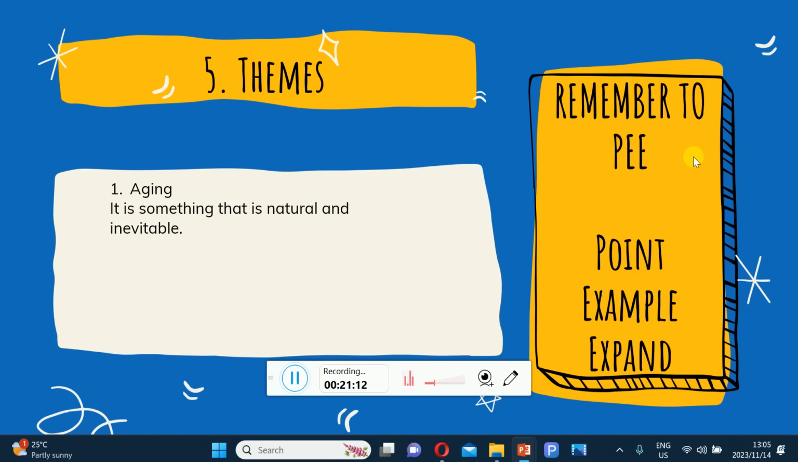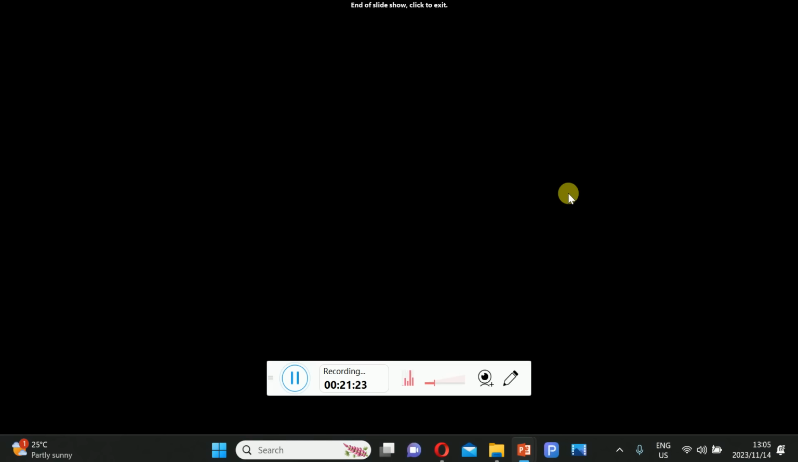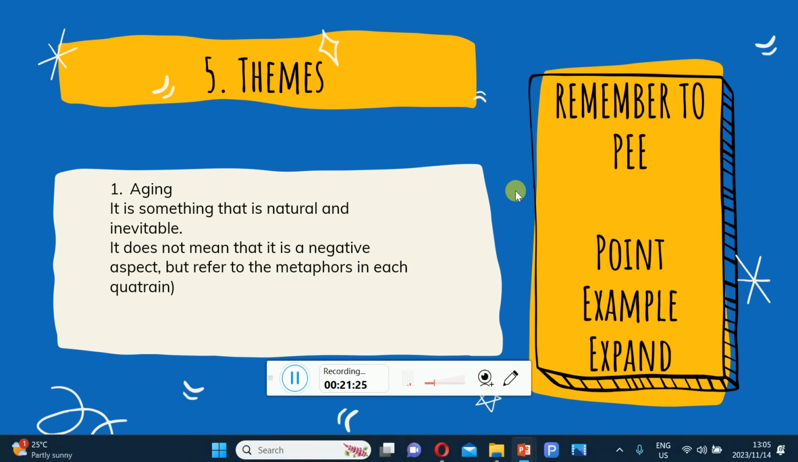The theme here is a theme of aging. It is something that is natural and inevitable. It does not mean that it's a negative aspect, but refer to the metaphors in each quatrain. So whenever you answer on the concept of a theme in this sonnet, please do as I've already shared in the previous poems: you are going to use evidence from the poem to substantiate.